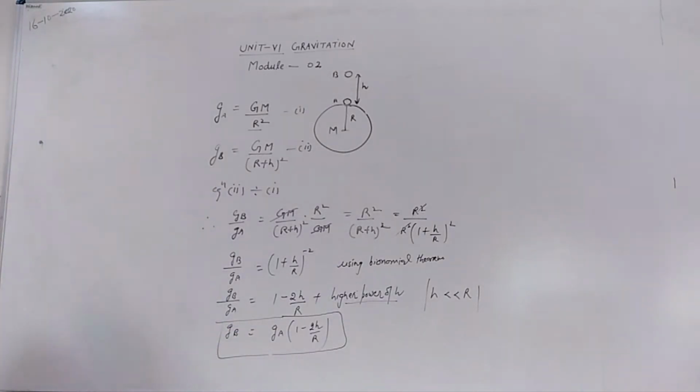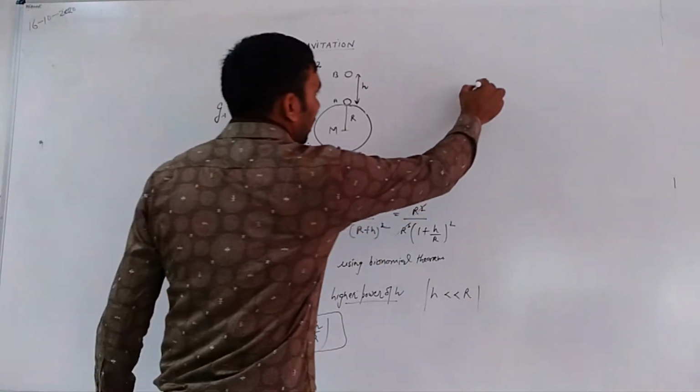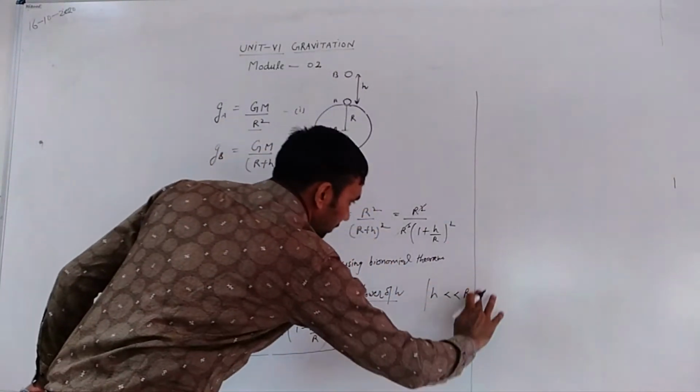Next, the acceleration due to gravity at a depth d below the free surface.